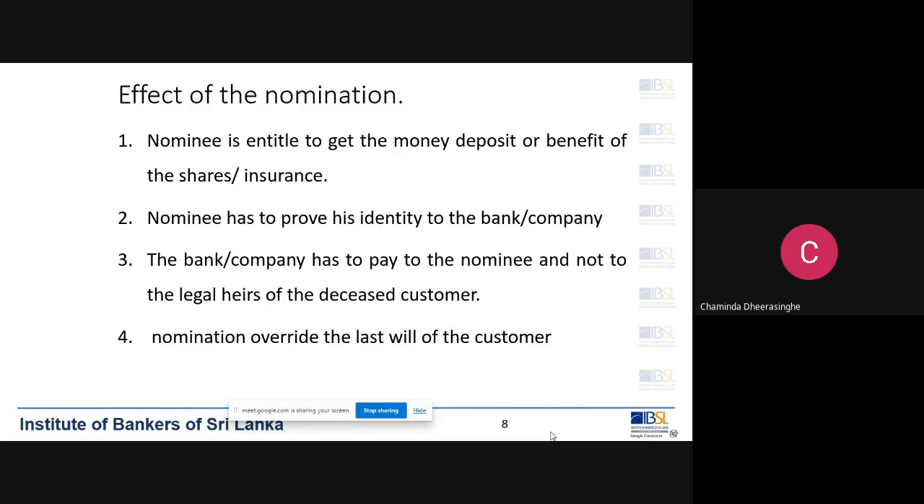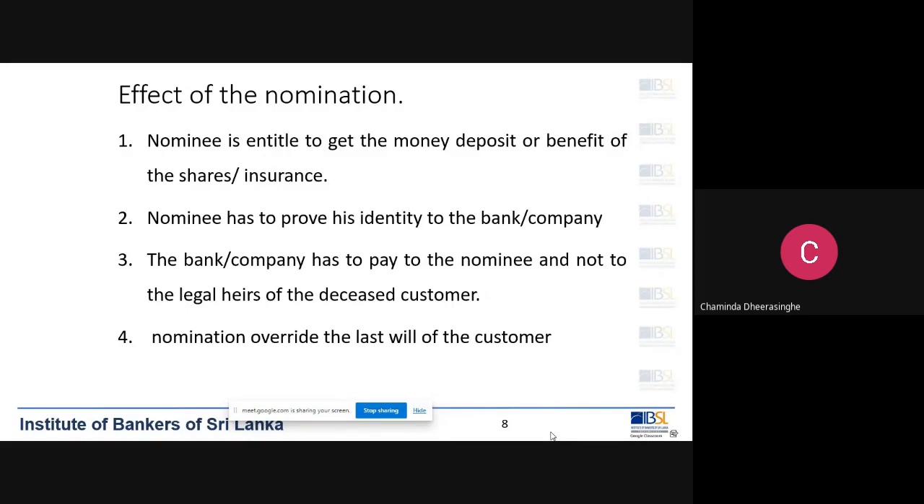Then the next one: if there is a nomination and also a last will, what is the situation? We say the customer has given a last will. As per the last will, the money in the account has been given to the son. And in the account, there is a nomination. The nominee is the daughter. Who will get the money? Nomination overrides the last will. So therefore, the money will be given to the nominee. So that you have to remember.